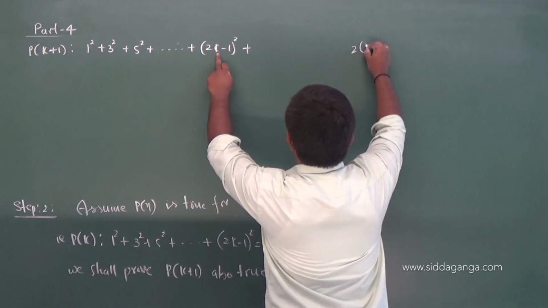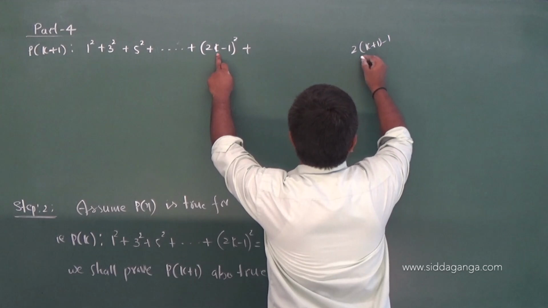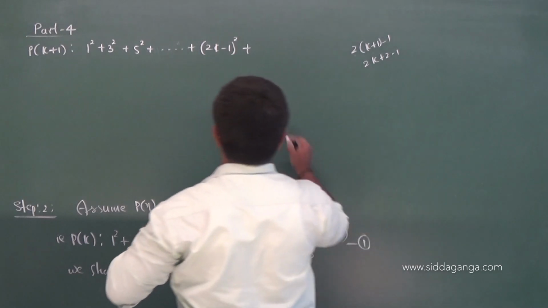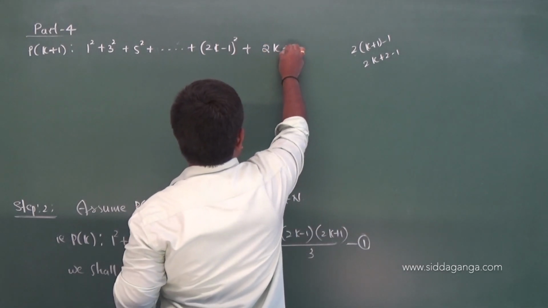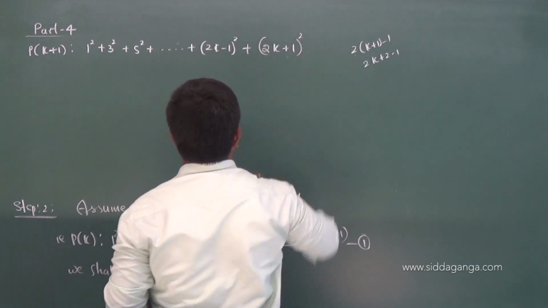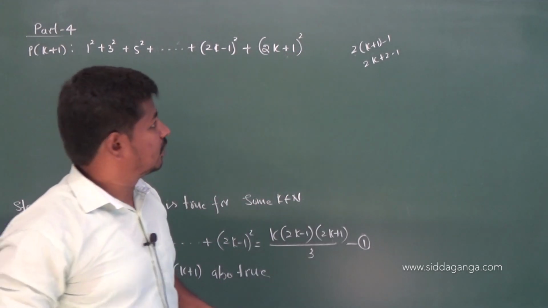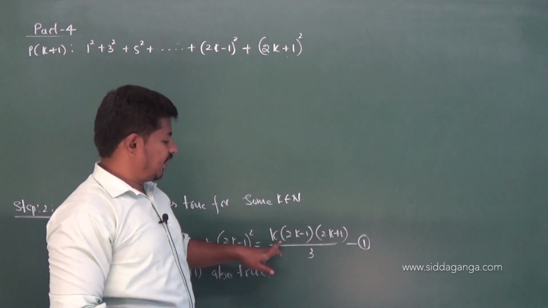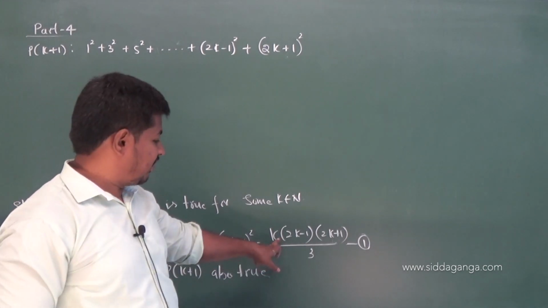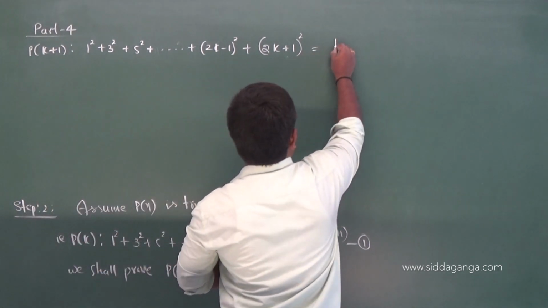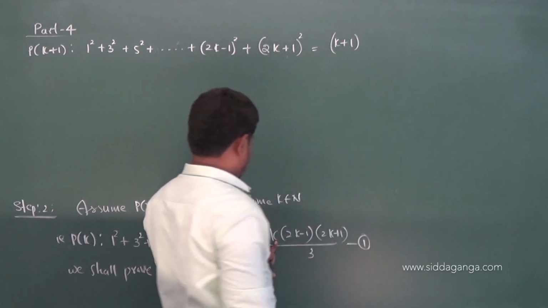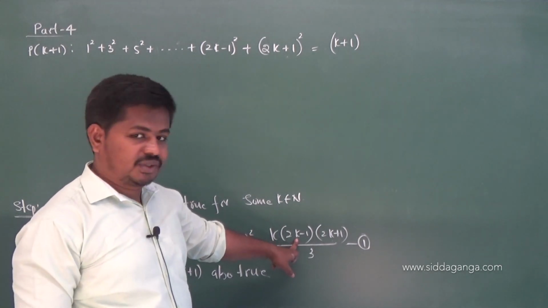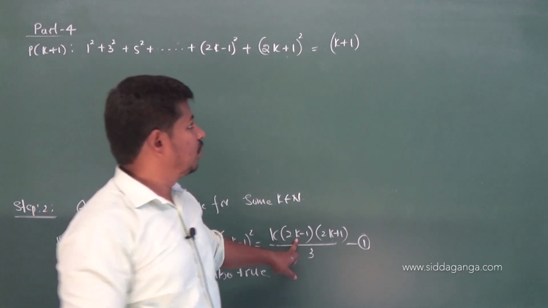So 2 into k plus 1 minus 1, so what do you get? 2k plus 2 minus 1, so you get 2k plus 1 whole square. So this is your k plus 1th term. The answer should also be, wherever you have k, replace k by k plus 1. So here we have k plus 1 into 2k minus 1, where in place of k we replace k by k plus 1: 2k plus 2 minus 1, 2k plus 1.